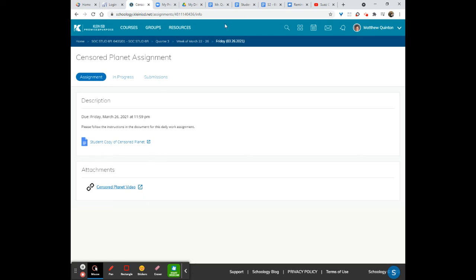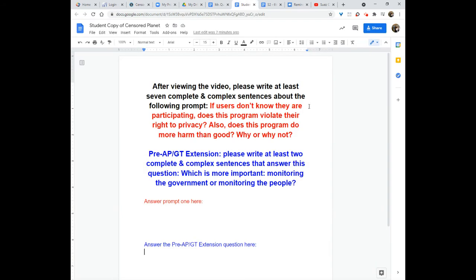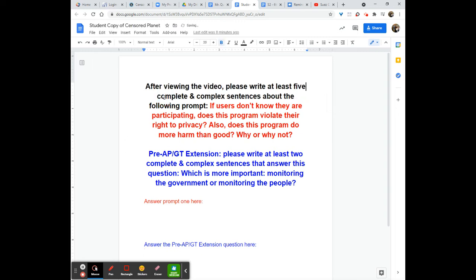And you're going to go into the assignment itself, and it simply says, after viewing the video, please write at least 7. Oh, sorry, folks, that is going to be 5, not 7. 5 complete and complex sentences about the following prompt. If users don't know they are participating, does this program violate their right to privacy? Also, does this program do more harm than good?